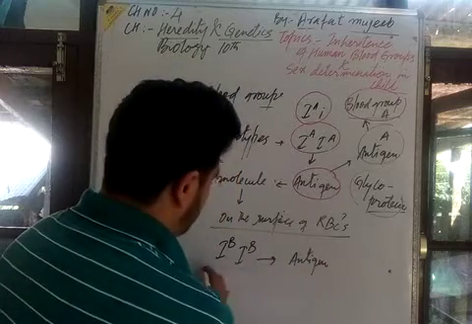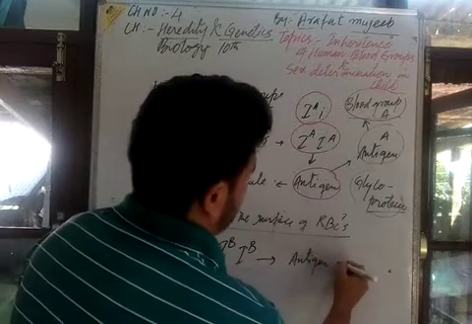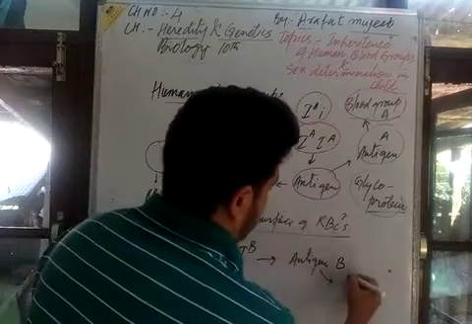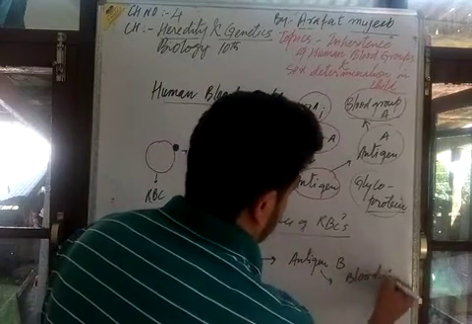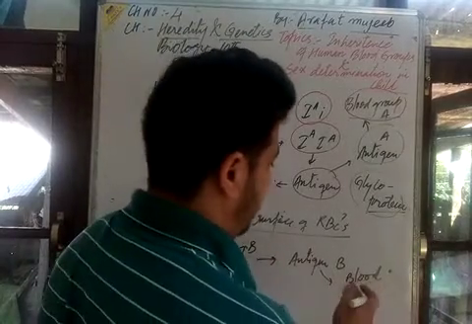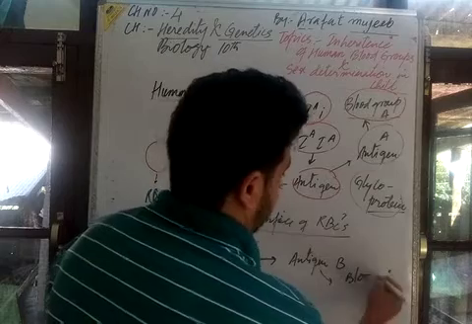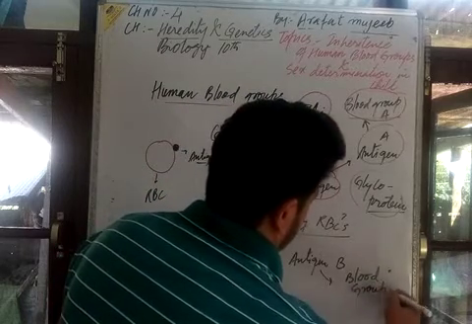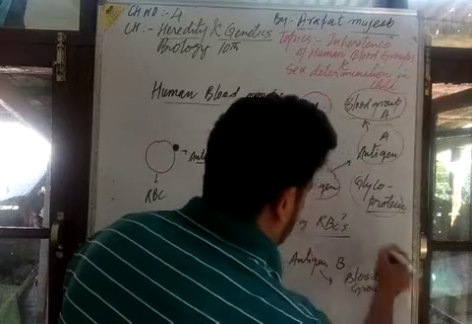Here this pair of genotype will maintain the antigen B. That means all the RBC cells on their surface would have the antigen B. It will maintain the blood group B.